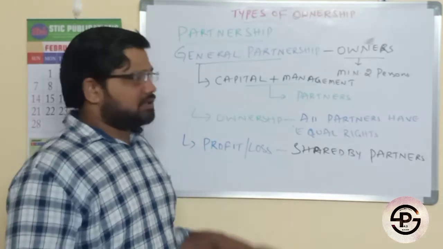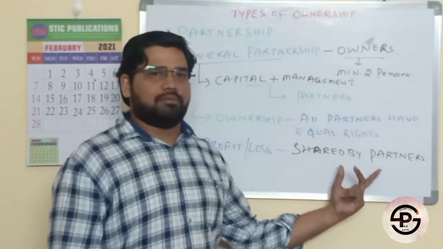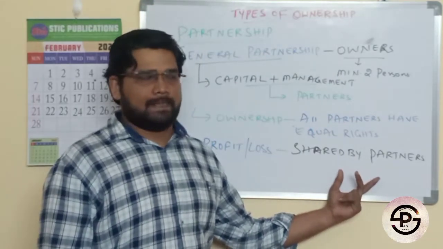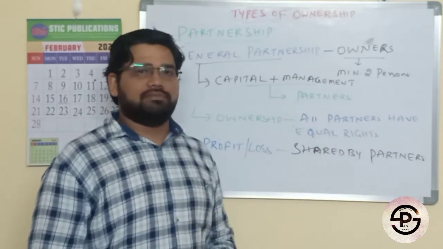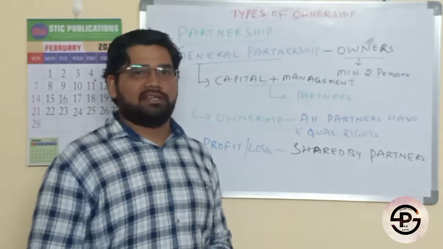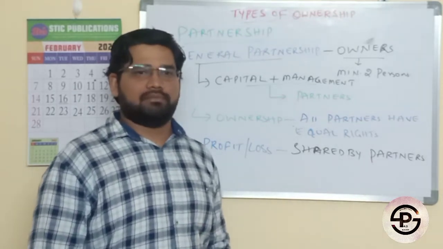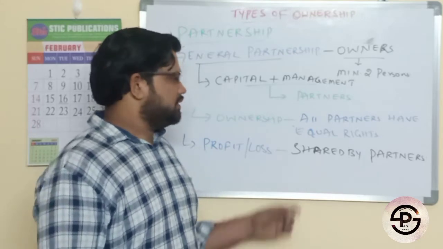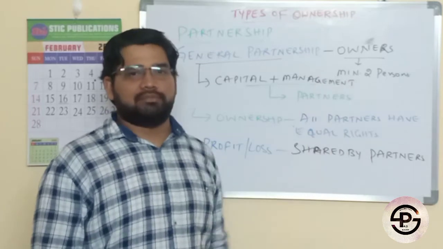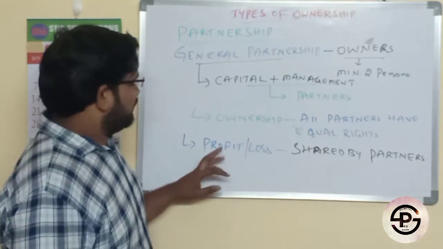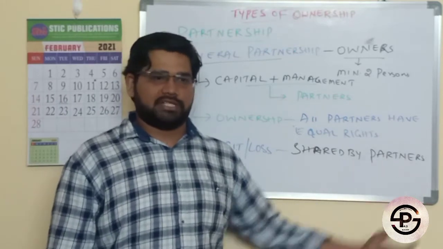In the same way, profit and loss will be shared in proportion to the capital they have invested. In terms of decisions they have equal say upon the company's policies, but when it comes to ownership, they have proportional rights according to their investment. Profit and loss will be shared by the partners according to their investment percentage.